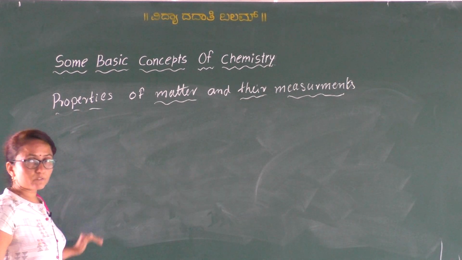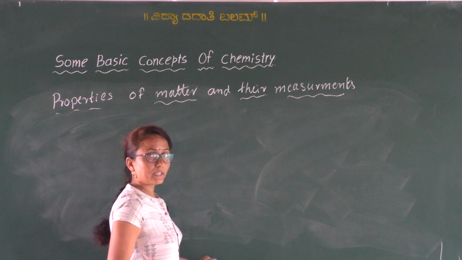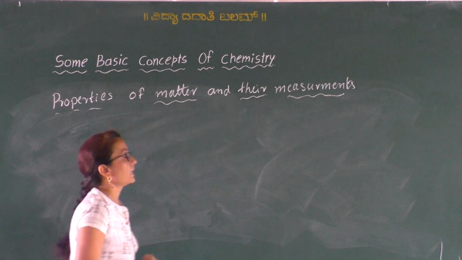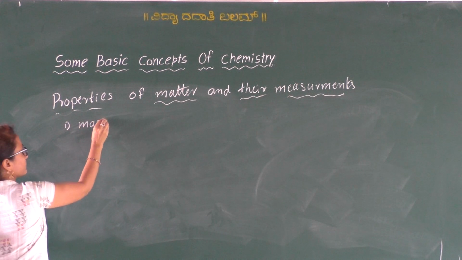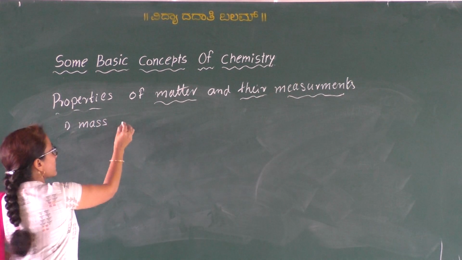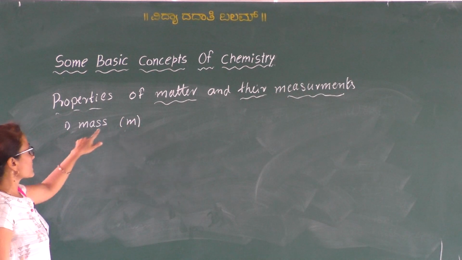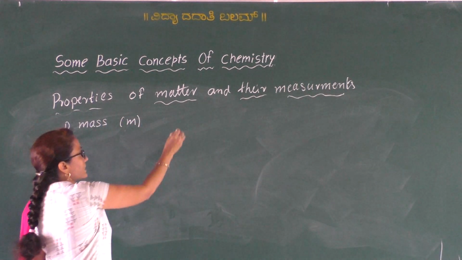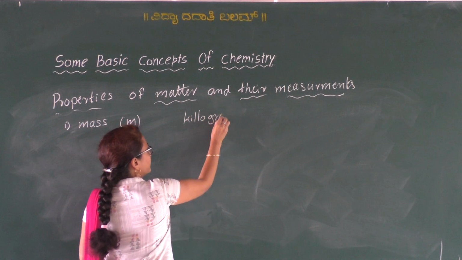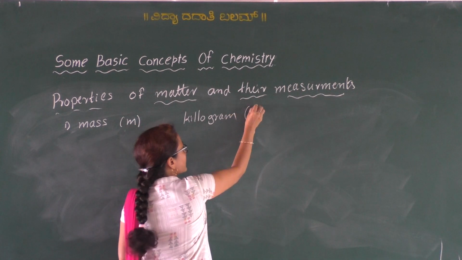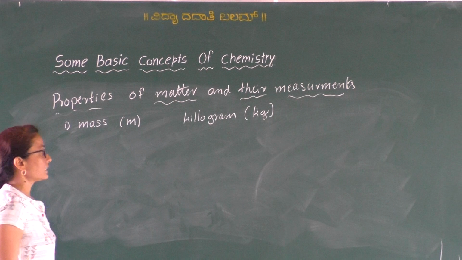First I will write the 7 fundamental properties and then its symbol and SI unit and its symbol. Okay, the first one is mass. The symbol of mass is M and its SI unit is kilogram. It is represented as kg, small letter k. You have to use small letter k.